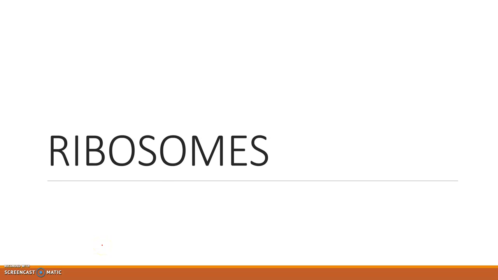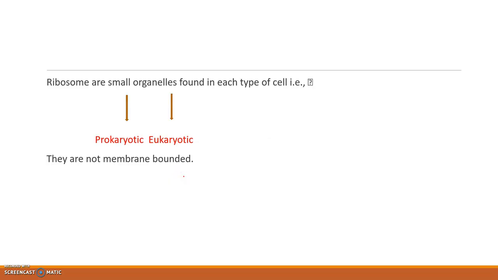Today, let us go through the topic ribosomes, some aspects of ribosomes. The term will be familiar to you, I am sure. Then, what is a ribosome? Ribosome is a cell organelle and it is different from other cell organelles in respect of its membrane. Ribosome does not have any membrane, so it is not a membrane bound organelle. And also, this organelle is present in both prokaryotic and eukaryotic cells.